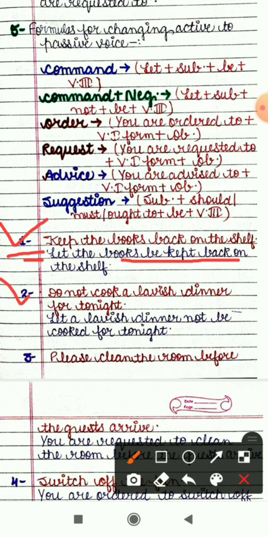Second sentence is: do not cook a lavish dinner for tonight. It is also a command, so it will start with let, and the new subject will be dinner. So the sentence will be: let a lavish dinner not be cooked for tonight. Third sentence is: please clean the room before the guests arrive. So it is a request.